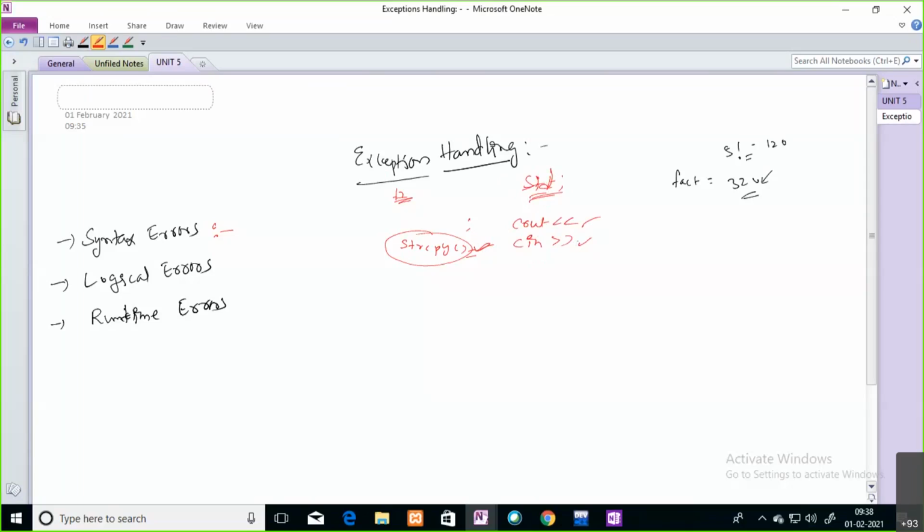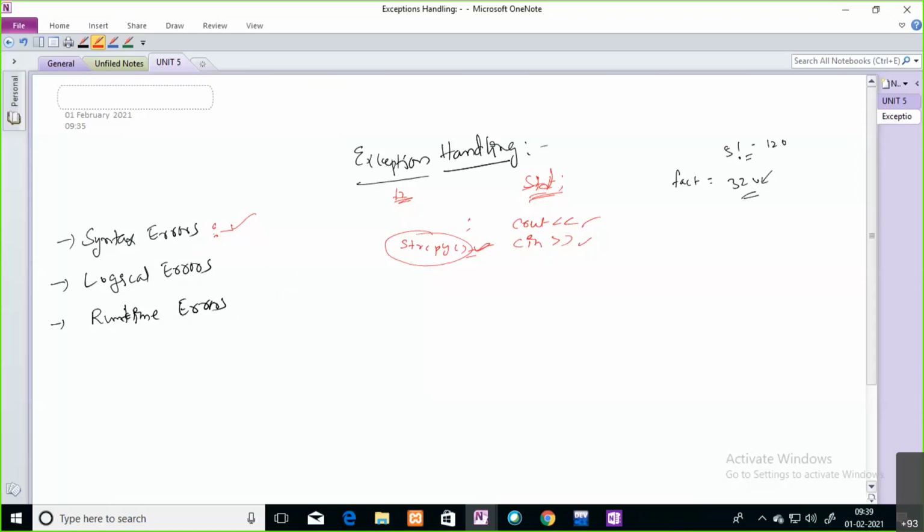If you are not following the language rules of C++, it is going to give syntax errors. Syntactically, if you make any mistakes in your code, it will raise an error. Such errors you can call syntax errors.